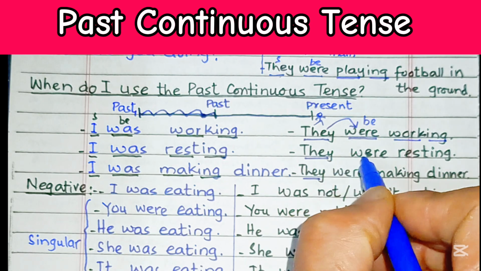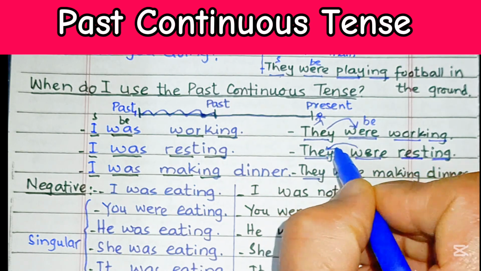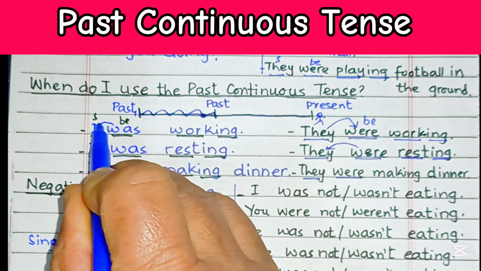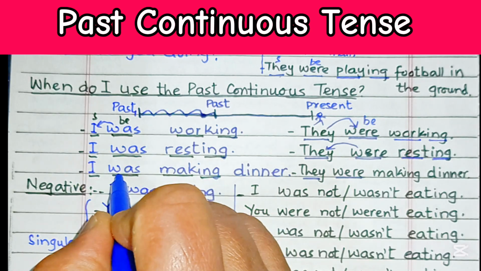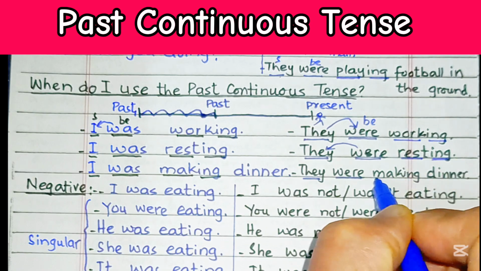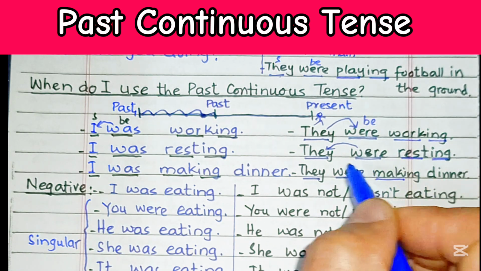Now again, they were resting. So the be verb matches the subject over here. Previously it was I was, because it matches the subject I. Over here they were working, they were resting, they were making dinner. So this is the main verb with an ing ending in these sentences.